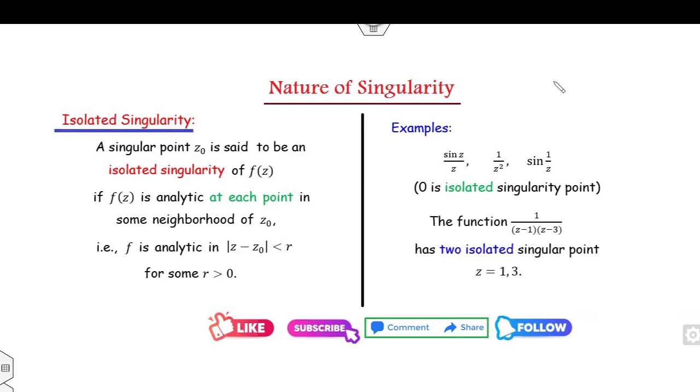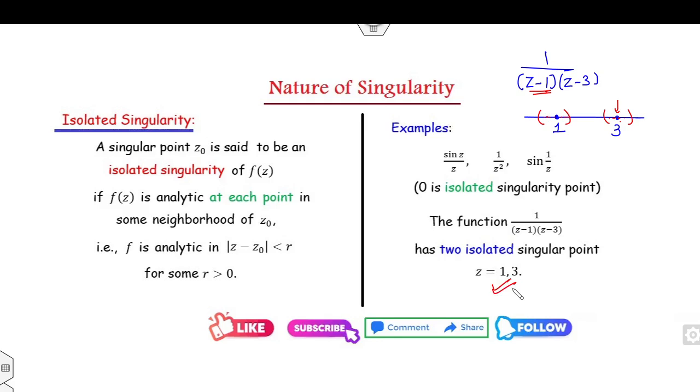Again, 1 over (z minus 1)(z minus 3), clearly the function is not defined at the point 1 and at the point 3. And if I consider a small neighborhood for small r, every point in this neighborhood, the function is well defined. Similarly, for this neighborhood, the function is well defined. So therefore, the two singular points are 1 and 3.